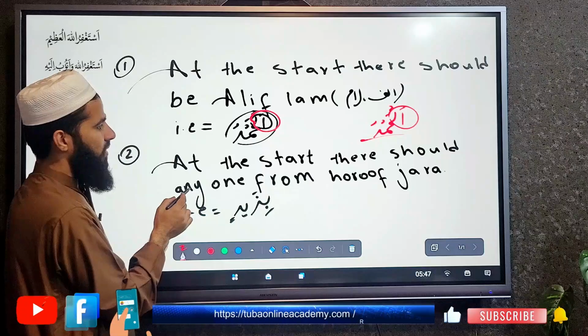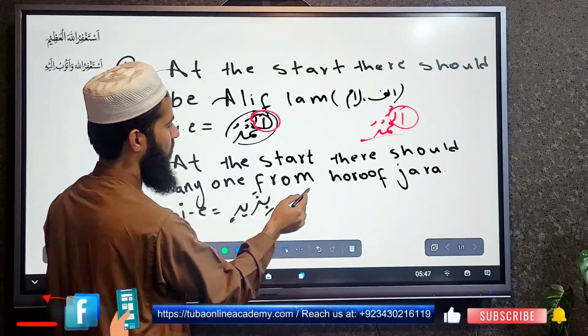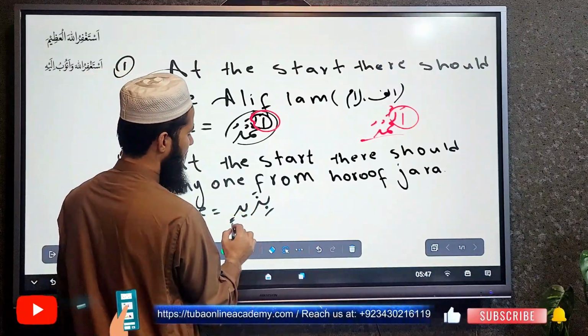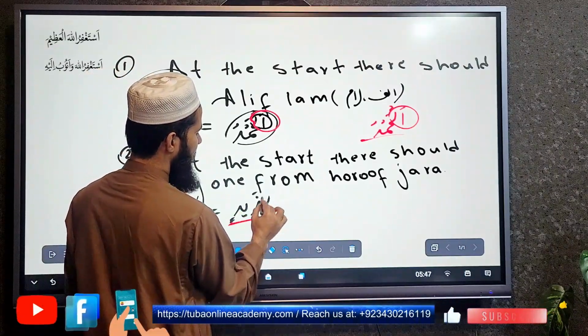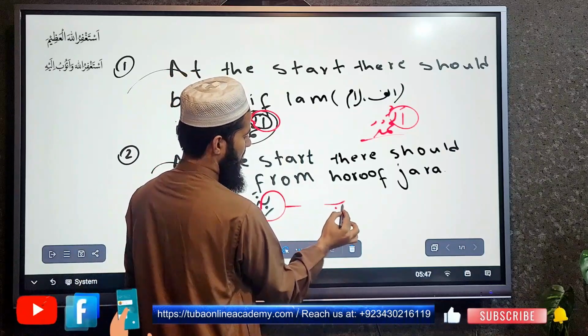And the second symbol of the ism is that at the start there should be any one of the huroof-e-jar. For example, bizaidin: in this kalima, this ba is from huroof-e-jar. Ba is from huroof-e-jar.